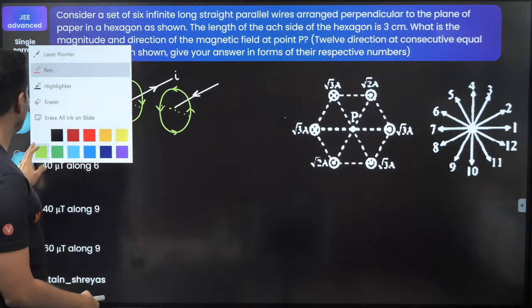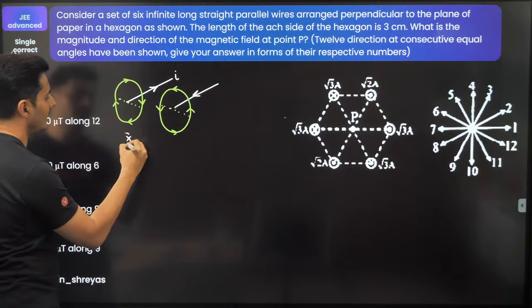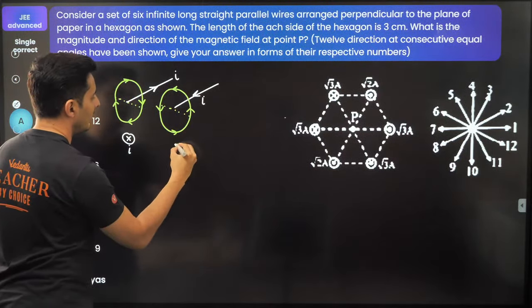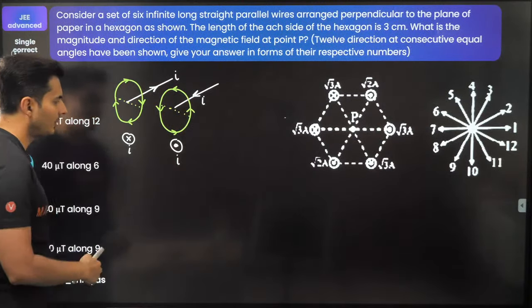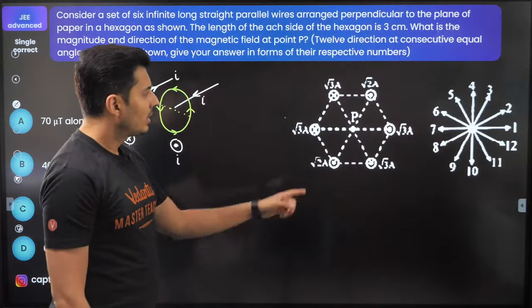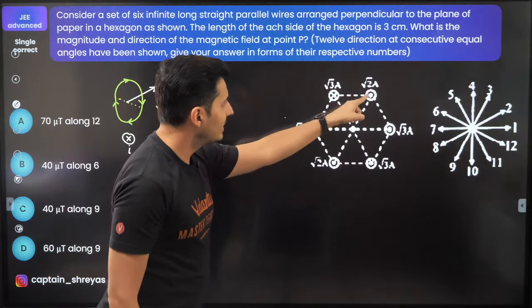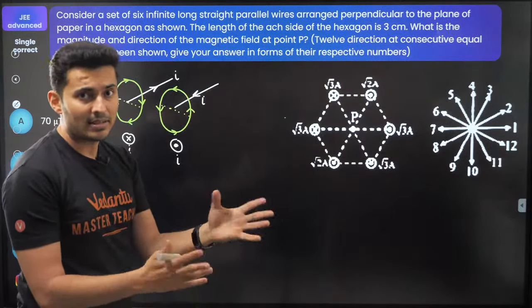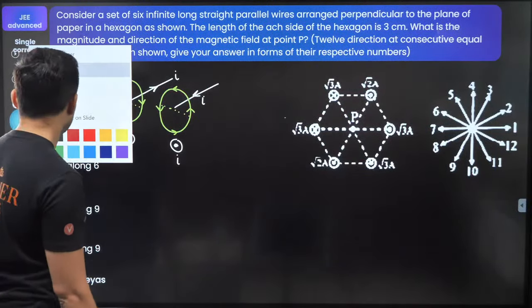This is where the current is going inside. That means when the current is like this, and this is when the current is coming towards you. So the current will be basically this way, coming towards you. Okay, observe now carefully. Now, let's look at the exact opposite wire because maybe they might cancel, maybe they might add, who knows. So let's try that out.